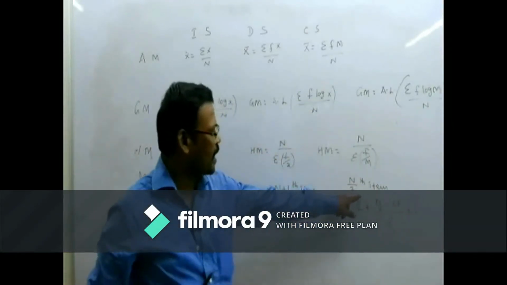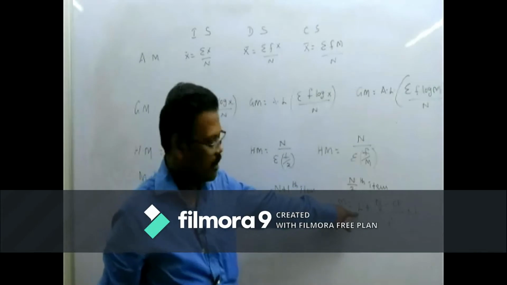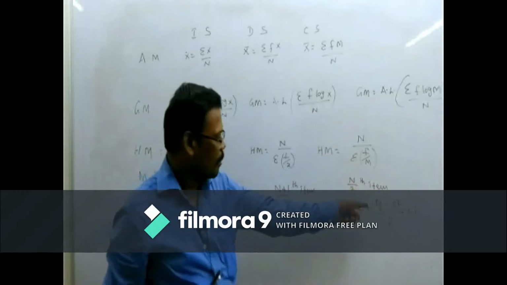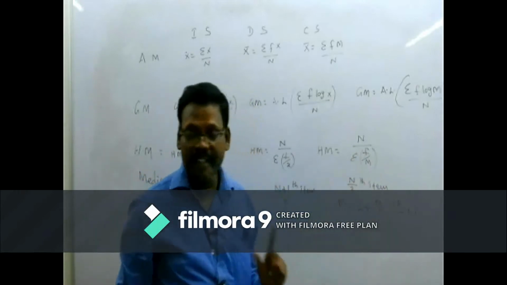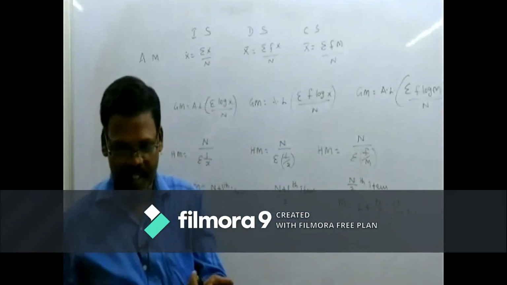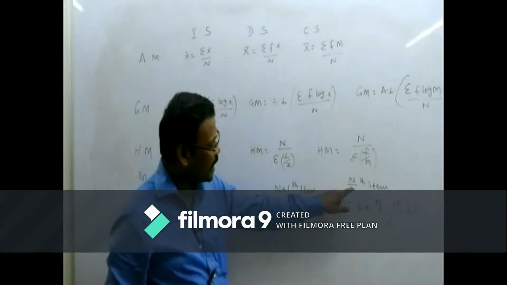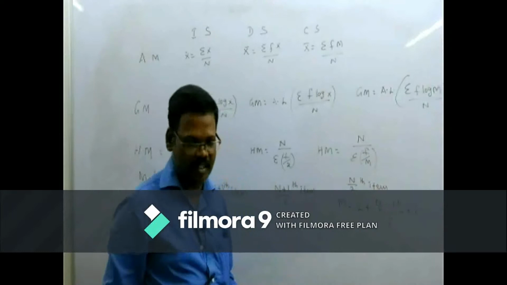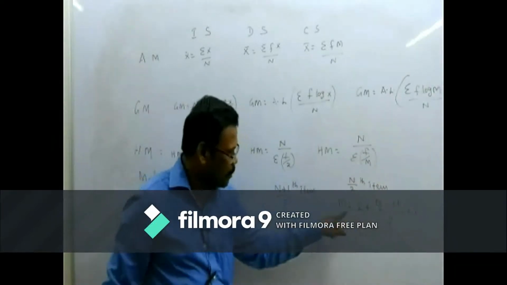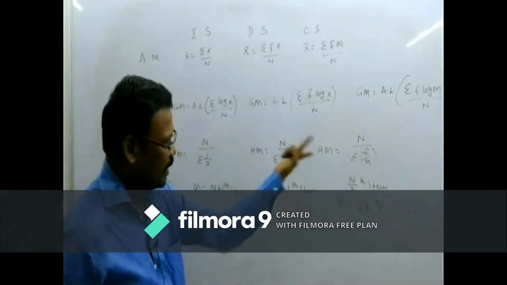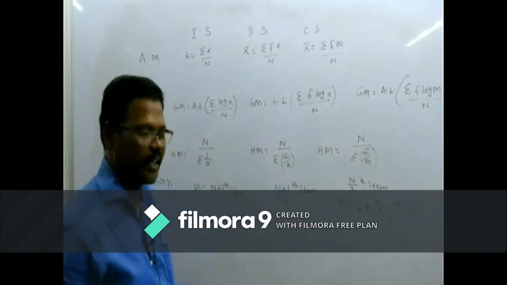L is the lower limit of the median class, n is the sum of frequencies, CF is the cumulative frequency of the class preceding the median class, f is the median class frequency, and i is the class interval.